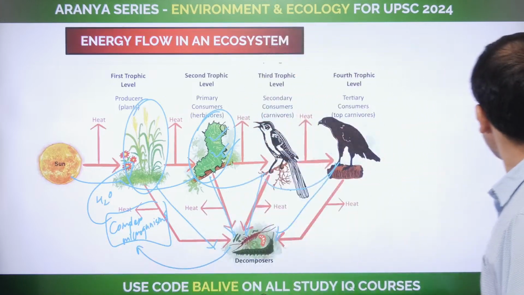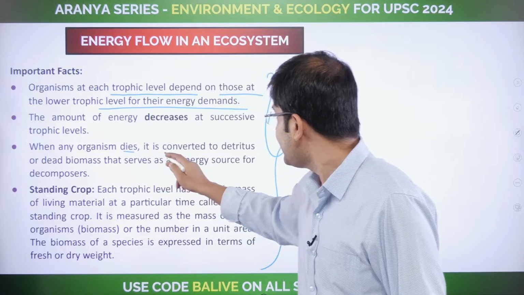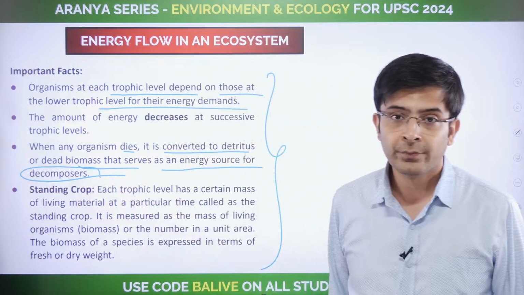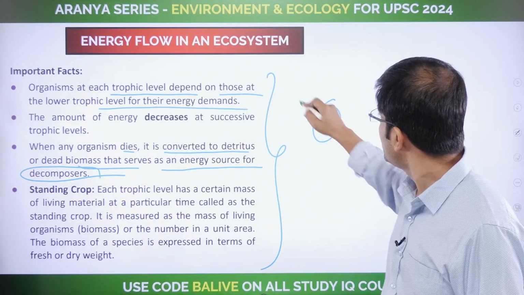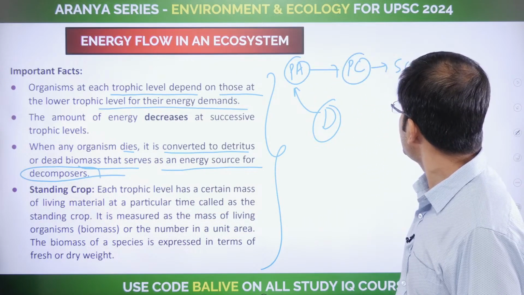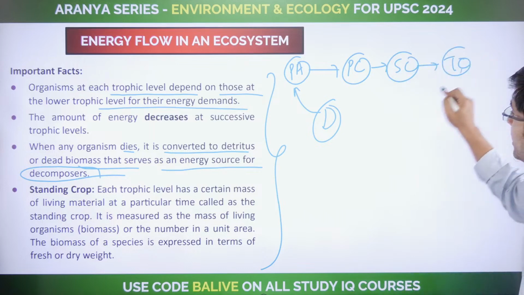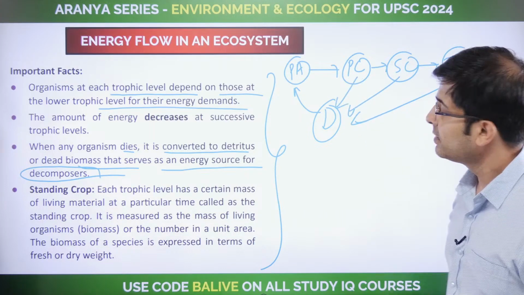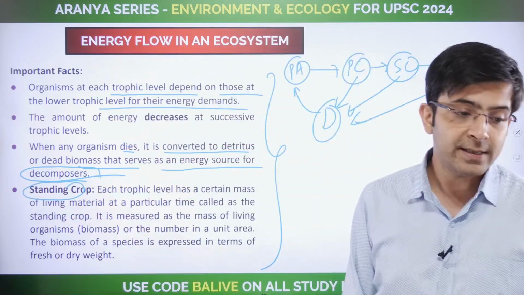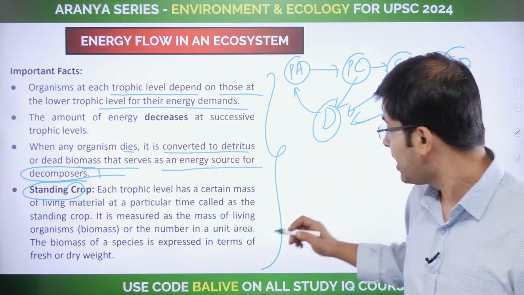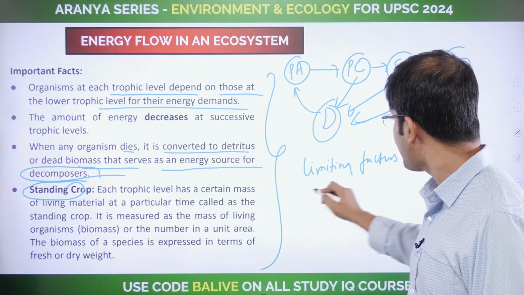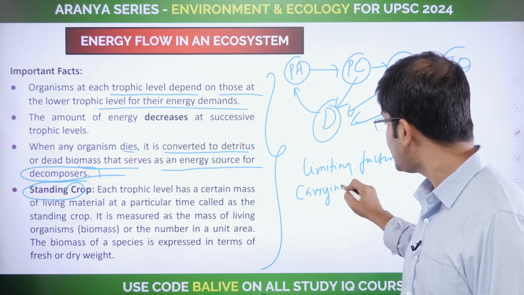You're also looking at the next one. Look at this. When any organism dies, it is converted to biomass that serves as an energy source for decomposers. The decomposers, the primary autotrophs, the primary consumers, the secondary consumers and the tertiary consumers, eventually all of them feed the decomposers. Clear? And now last is the standing crop. What is the standing crop? The last one we had discussed in the last class. We had discussed specifically limiting factors and we discussed carrying capacity. So if these are new terms for you, I suggest you go ahead and take a look at that.